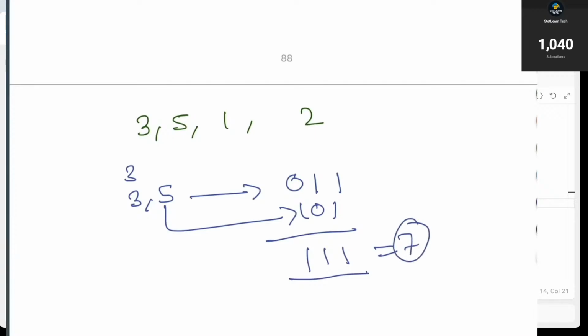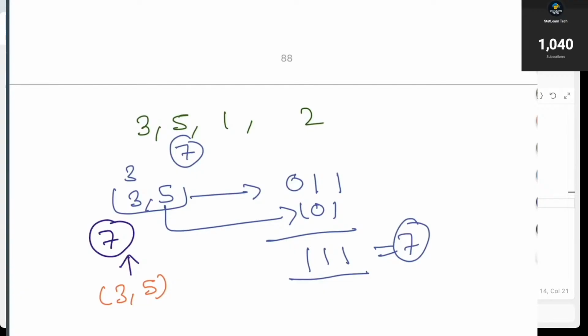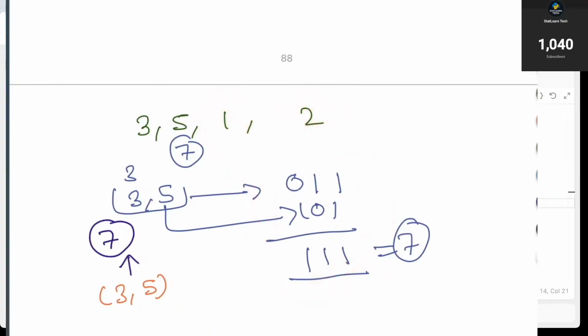Now the moment you are getting a sum of 7 for 3 comma 5, that's your current subset whose bitwise or is 7. Now if you try to create a subset by adding 1 into this, or by adding 2 into this, all these subsets are definitely going to have the bitwise or equal to 7, right?